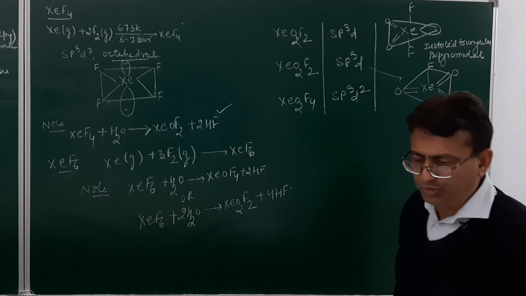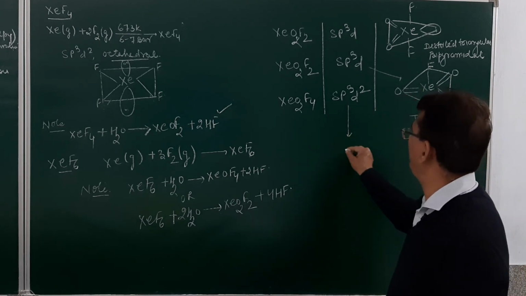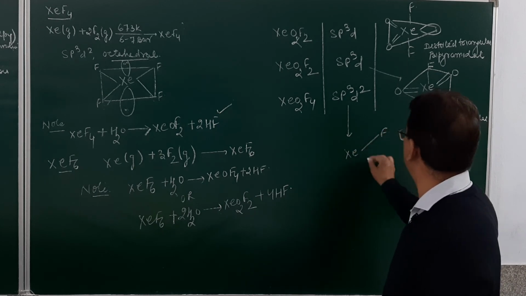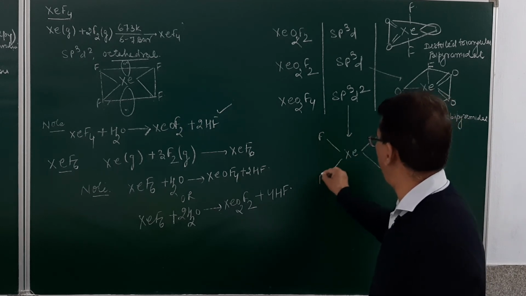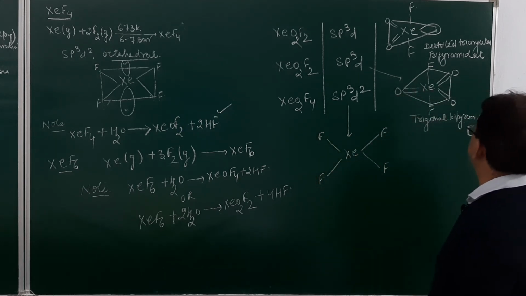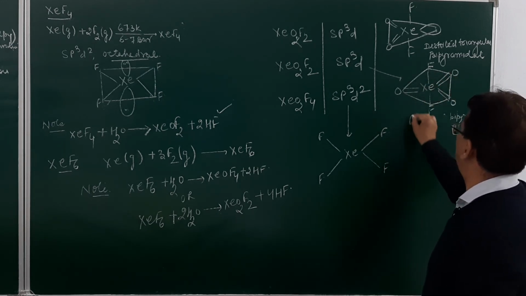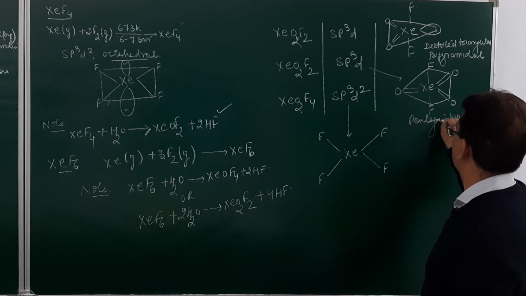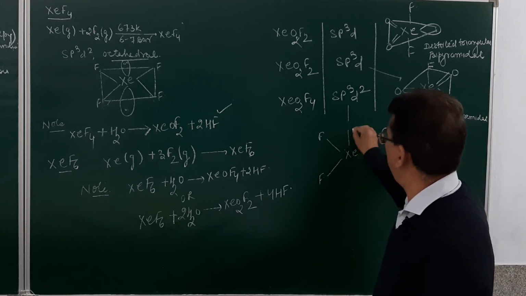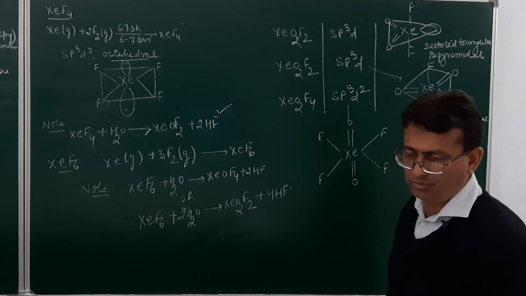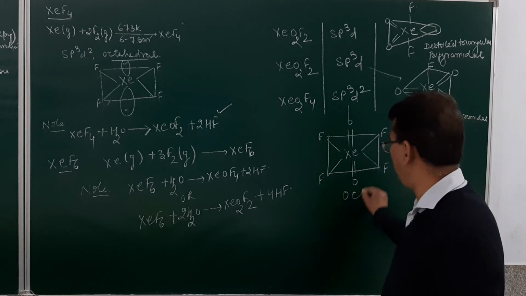Now, if you have XeO2F4, hybridization will be sp3d2 and geometry will be octahedral. This will be xenon, then fluorine, then again fluorine. This will be fluorine, this will be fluorine. Fine. This is pentagonal bipyramidal geometry, sorry. Pentagonal bipyramidal geometry. And then we have oxygen, so it will be double bond O. Here again it will be double bond O. So it will be octahedral geometry.